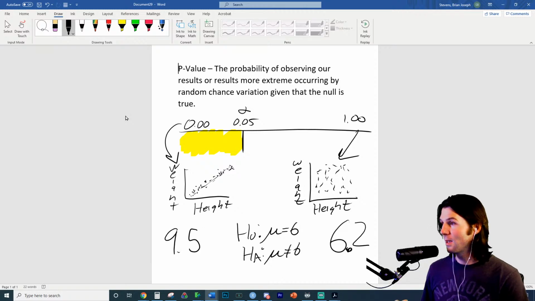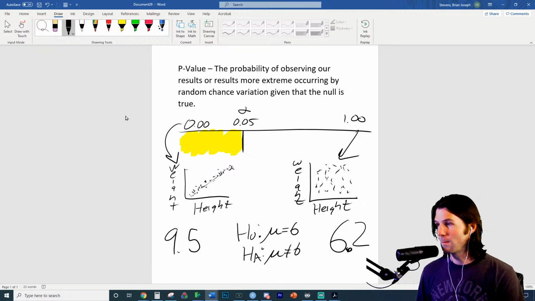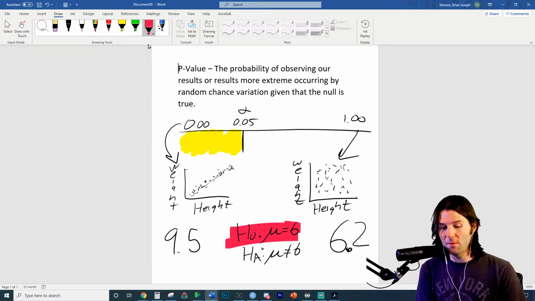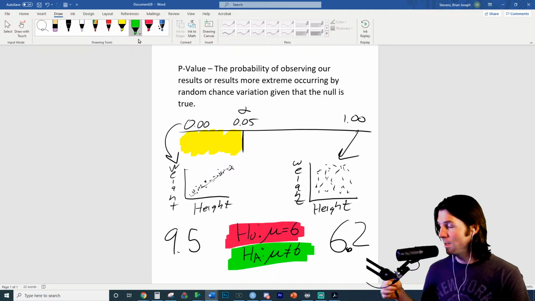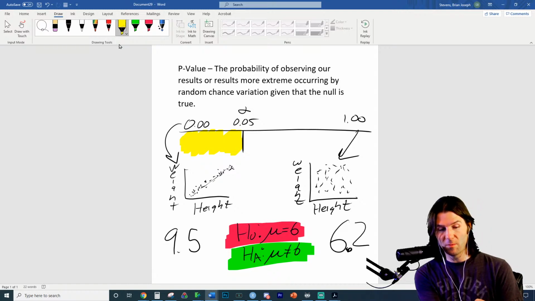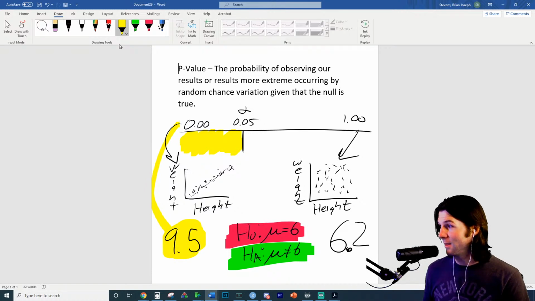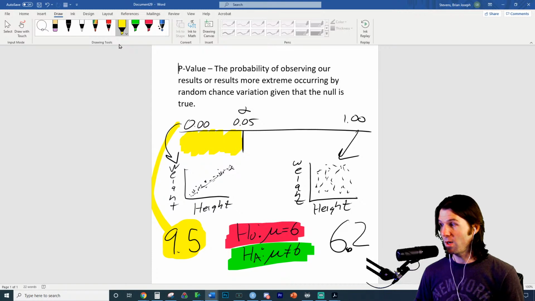If I run my miles in 9.5 minutes, what would you do to the null hypothesis? You would reject the null. You'd say, I have evidence that Brian is not a 6-minute mile runner. It's unlikely that I'd run my miles in 9.5 minutes, given that I'm a 6-minute mile runner. So the probability of observing Brian running his miles in 9.5 minutes or more extreme times by random chance, given Brian is a 6-minute mile runner, is very, very unlikely.